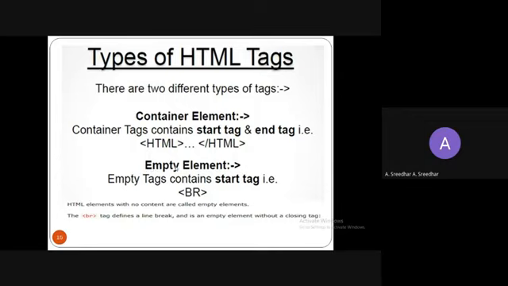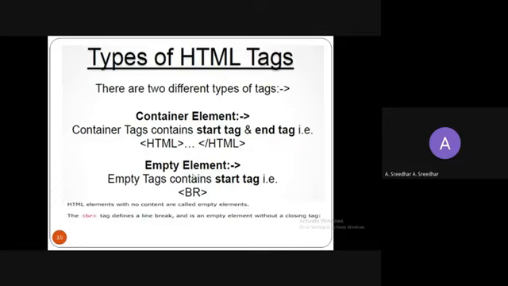For an empty element which should not contain the end tag, an example is break. This is used for break. So break, br, is an empty tag which does not contain the end tag. So we simply use only the start tag. This is used to break the line or move to the next line, right? HTML elements with no content are called empty elements. So we don't specify any information in the empty element.